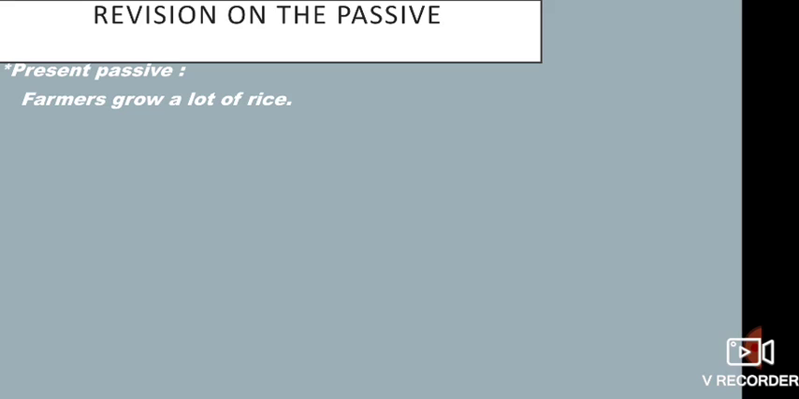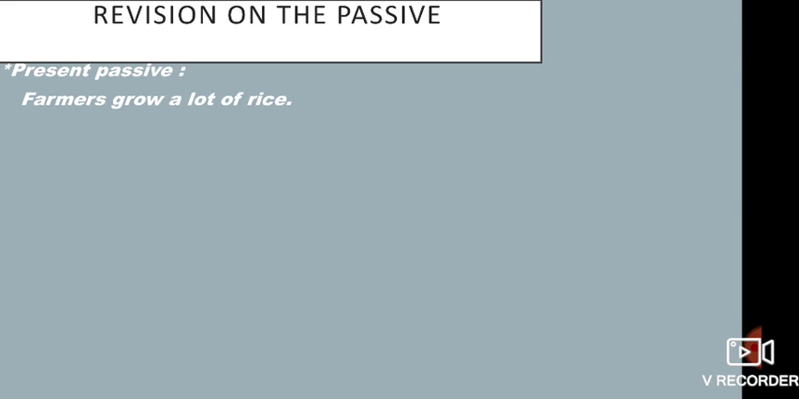Okay, let's revise for the people who forgot, of course, everything. What's an active and what's a passive? An active sentence means a sentence in its order, like subject, verb, and object. Subject, verb, and object. Like this sentence in front of us.